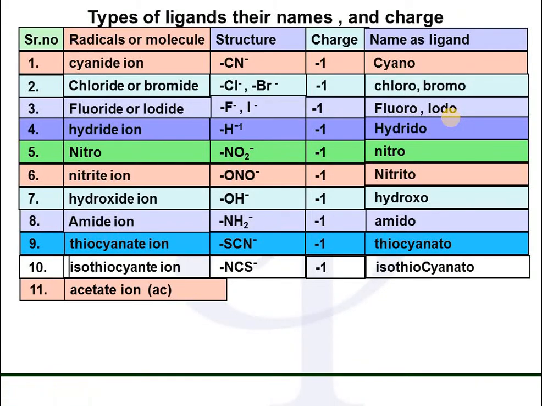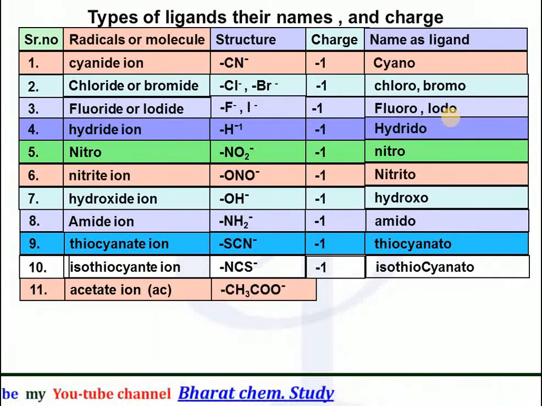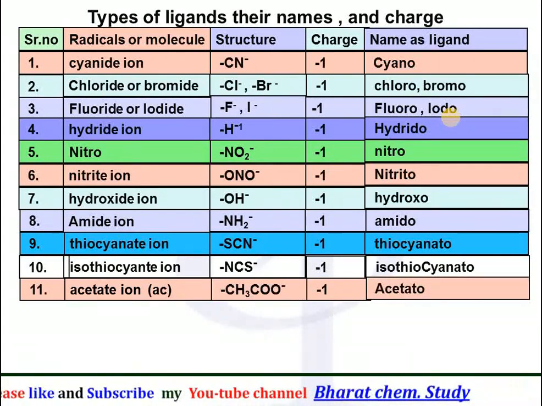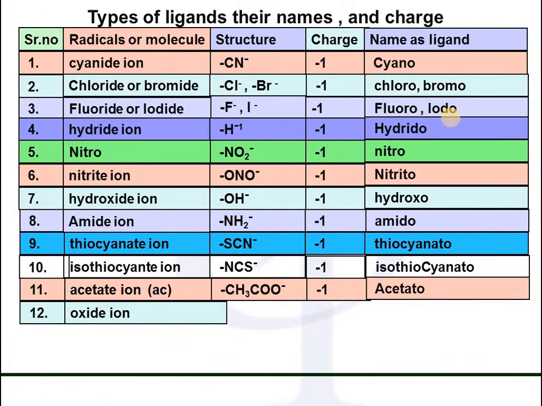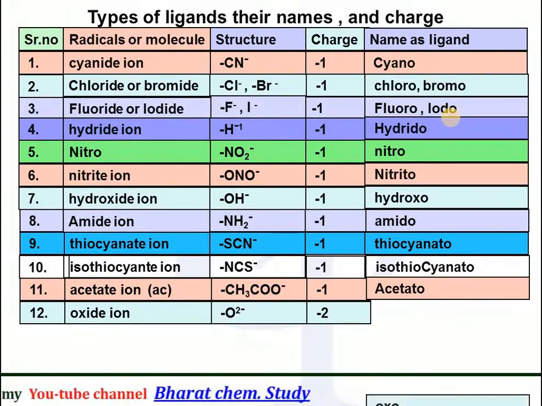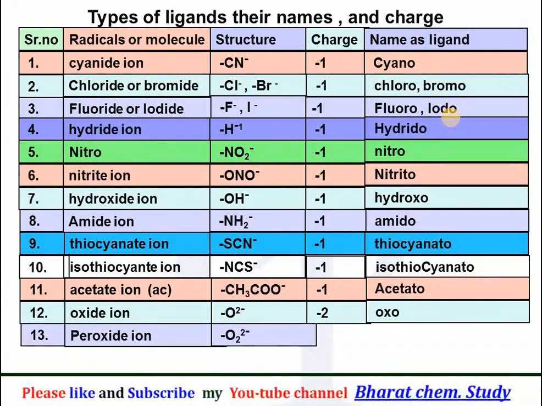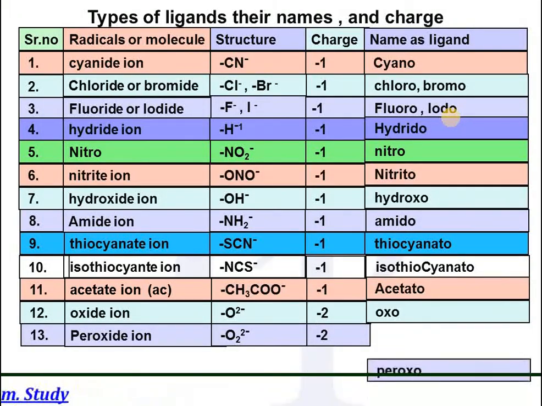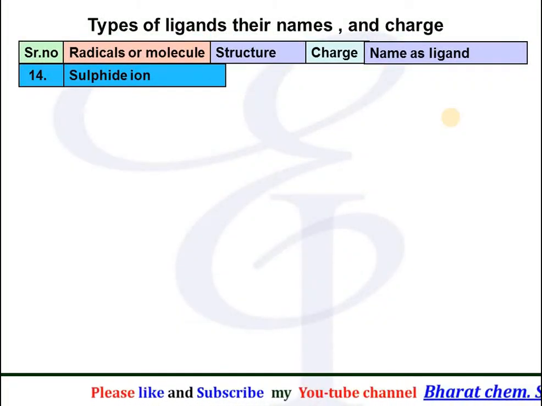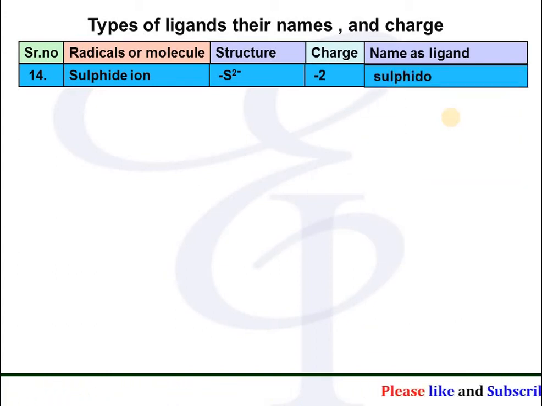Next one is acetate ion, abbreviation used is Ac. Formula is CH3COO negative, having the charge -1, and its name as a ligand is written as acetato. Next is oxide ion, having the formula O2- charge, and its name as a ligand is written as oxo. Next is peroxide ion, having the formula O2 with charge -2, and its name as a ligand is written as peroxo. Next is sulfide ion, having the formula S2- charge, and its name as a ligand is written as sulfido.